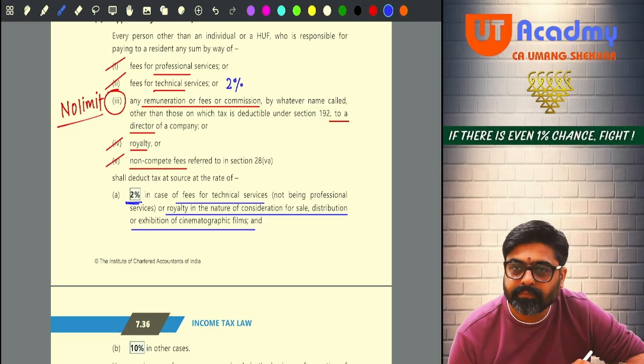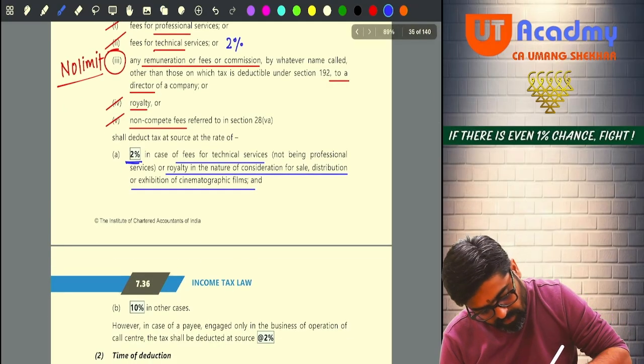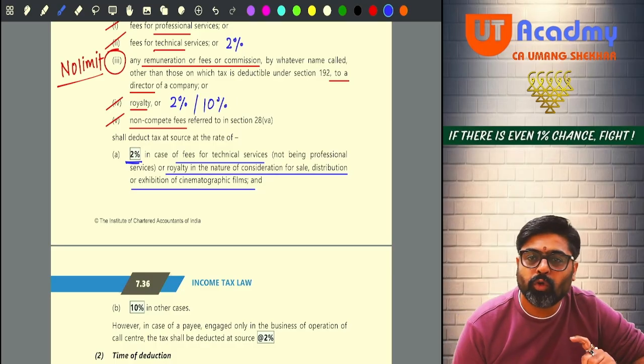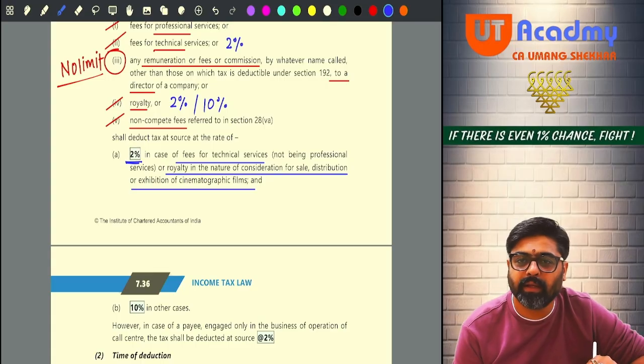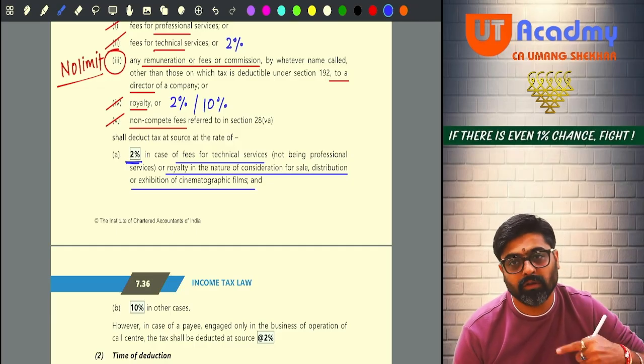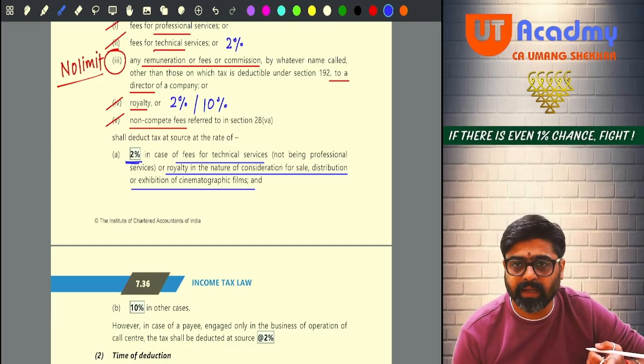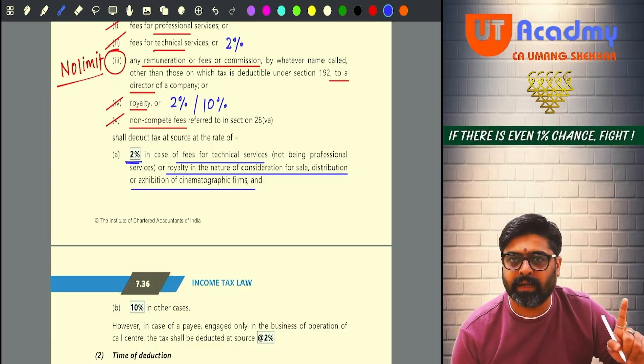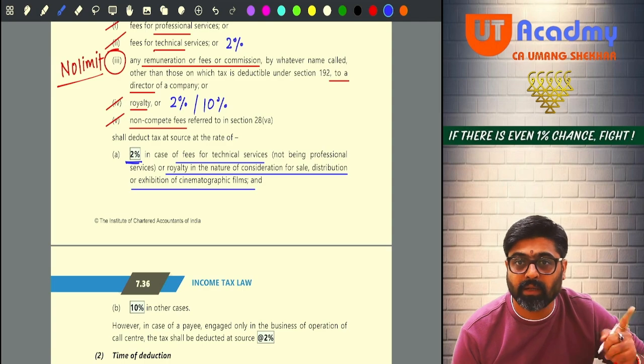Okay, royalty, it can be 2% also, or it can be 10% also. 2% on which royalty? 2% on the royalty for cinema films. So if you are paying royalty on cinematographic films, then it is 2%. Any other royalty, it is 10%.